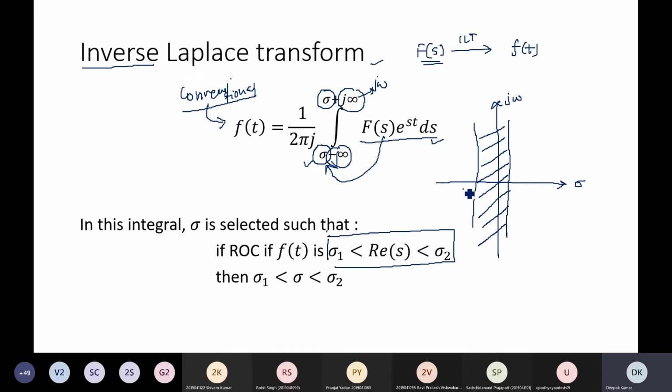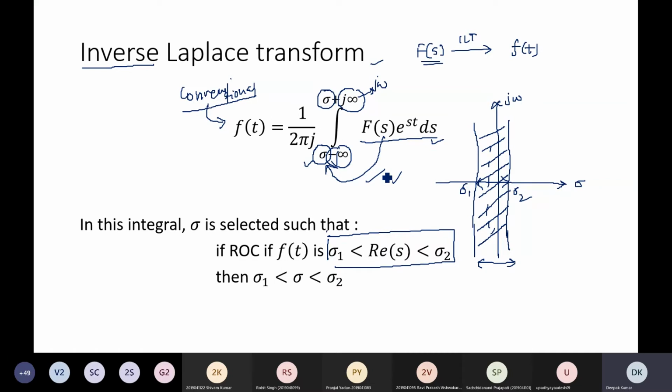Suppose this is the region of convergence defined between sigma 1 and sigma 2, but in the y direction, in the imaginary axis, it is from minus infinity to plus infinity. So the sigma value in this integration is chosen in the range from this to this, that is between sigma 1 and sigma 2, any value is taken for this integration.